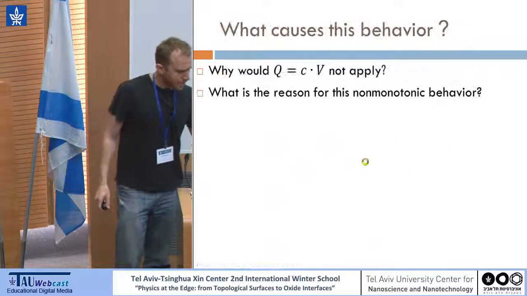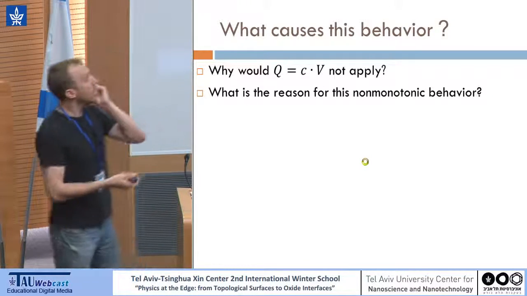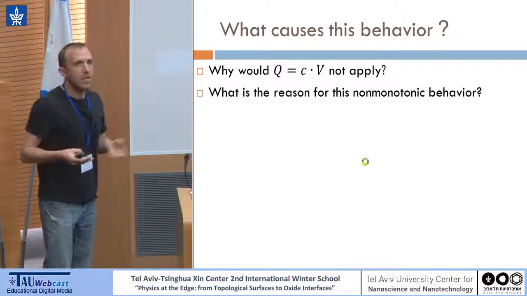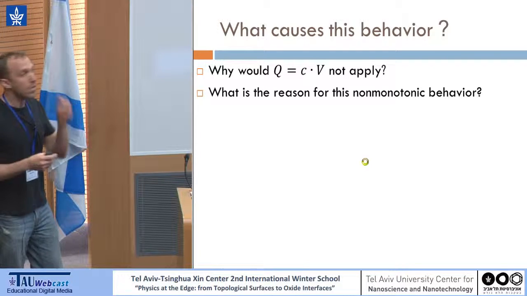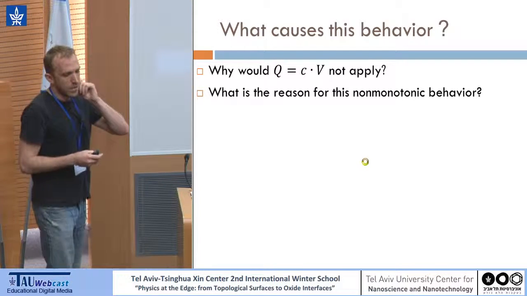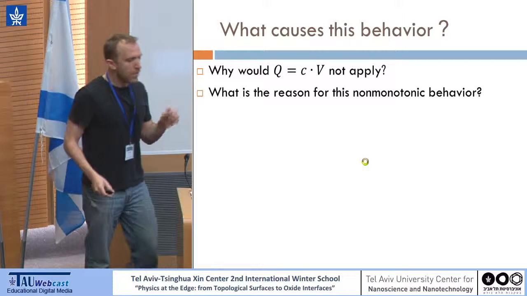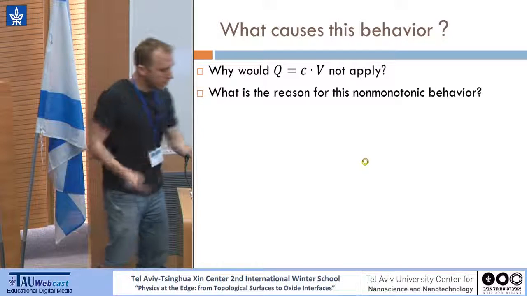So our main question now is what causes this behavior, and why, when you increase the gate voltage, carrier density does not also increase. What is the reason for this non-monotonic behavior? So let's look at the two-band model that would apply to our measurement.